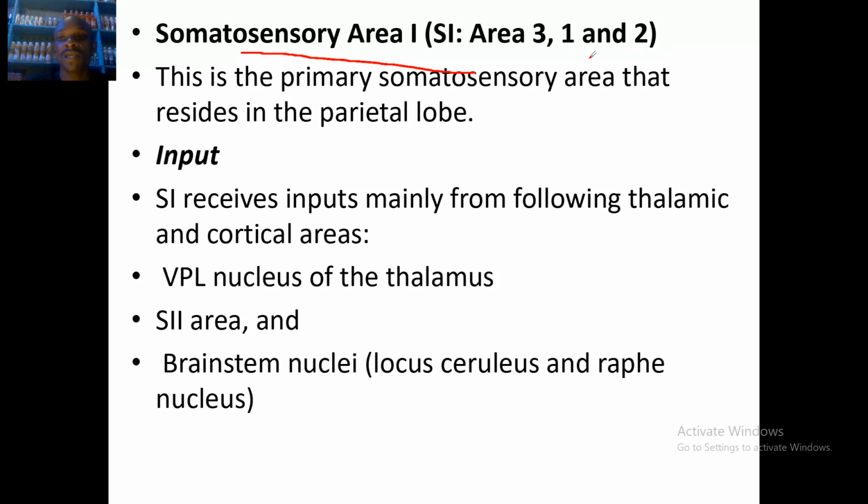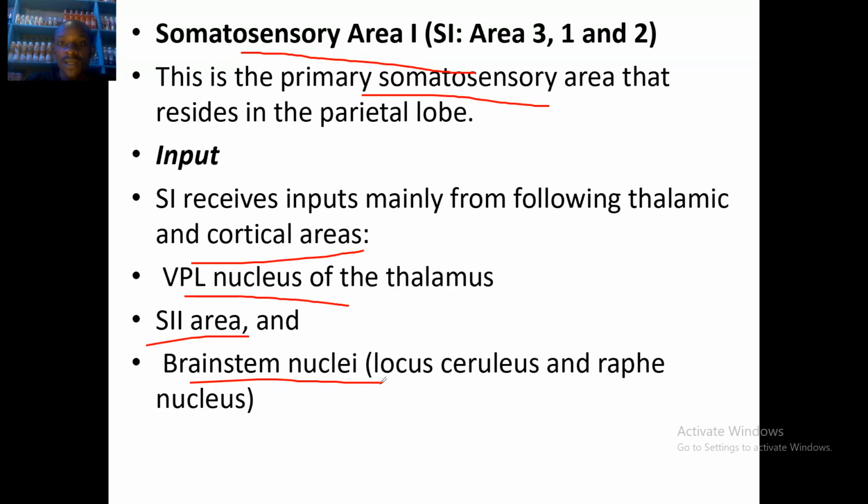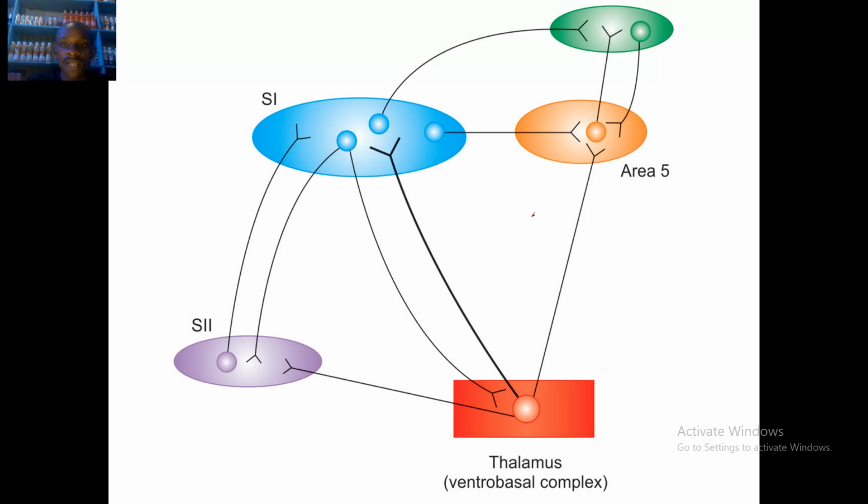Now let's talk about the somatosensory area 1. These are the Brodmann's area 3, 1, and 2. This is a primary somatosensory area that resides in the parietal lobe. It receives inputs mainly from the following thalamic and cortical areas. Receives from the ventral posterolateral nucleus of thalamus. Receives from the S2 area. Receives from the brainstem nuclei. That's S1. S1 receives from the thalamic nuclei and the brainstem.